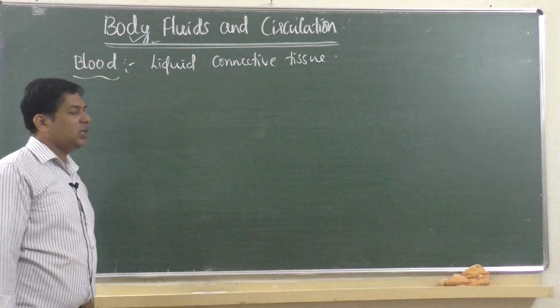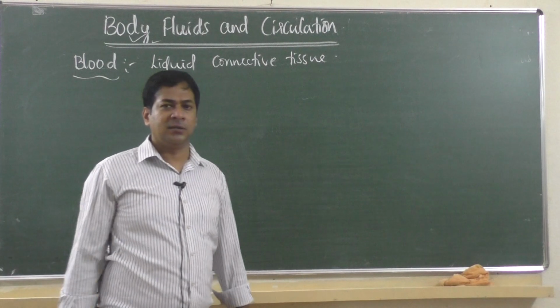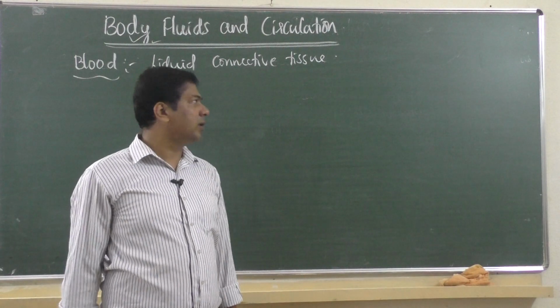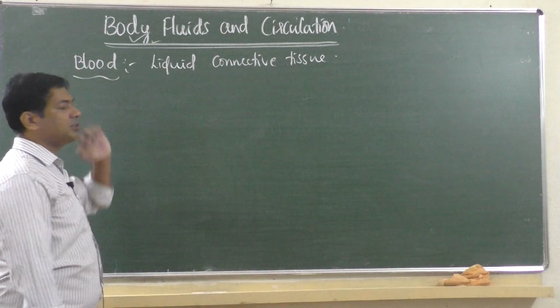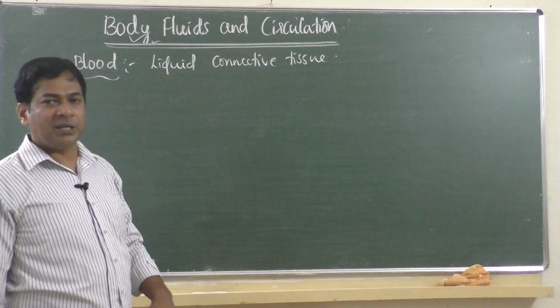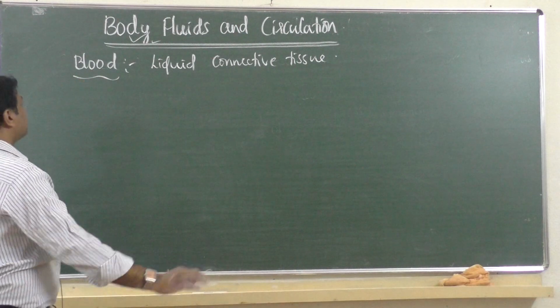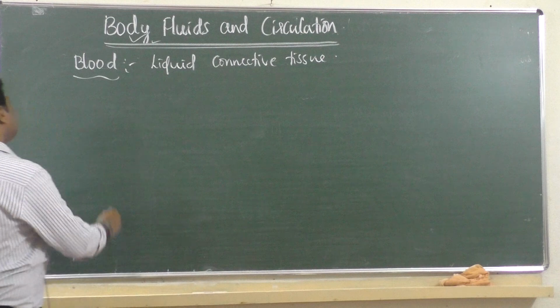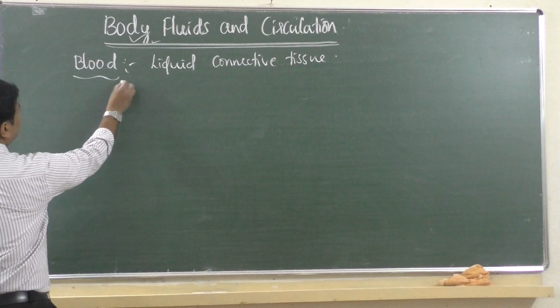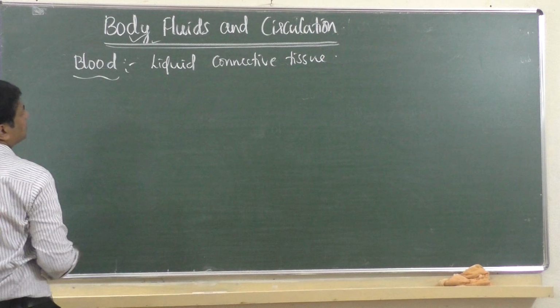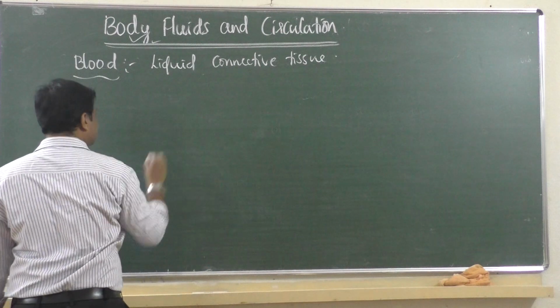We know that the whole body has blood. Blood is distributed in the whole body. So it is a liquid connective tissue, connecting most of the parts of our body. Then blood has two parts. First one we will see.